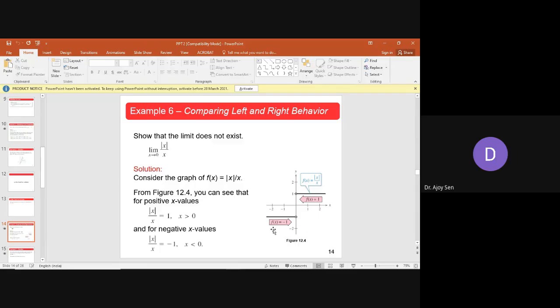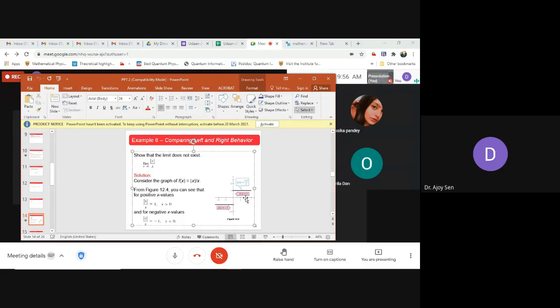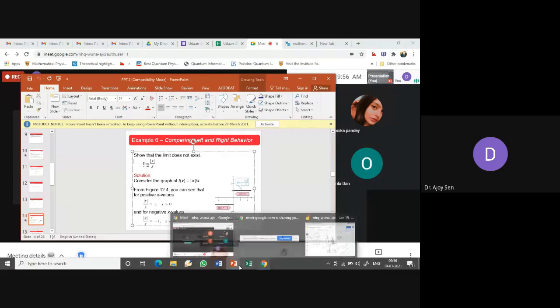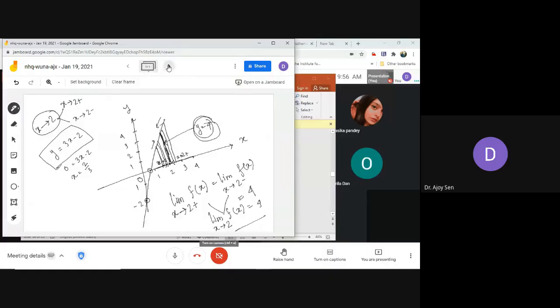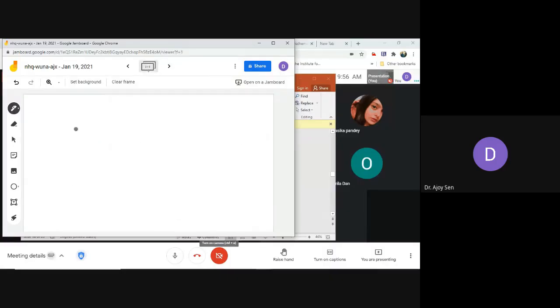This is the modulus function, I guess you all know. Do you know the mod function, mod of x? If not, I am describing it here. Mod x is not a very complicated function.